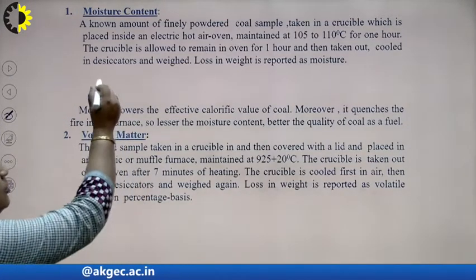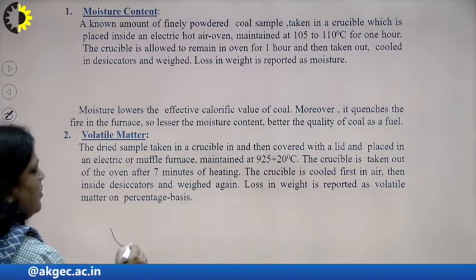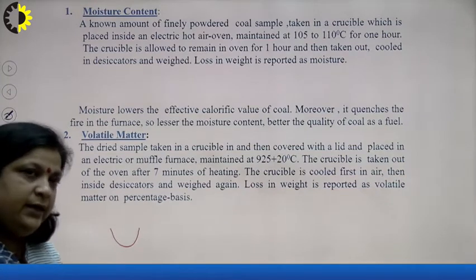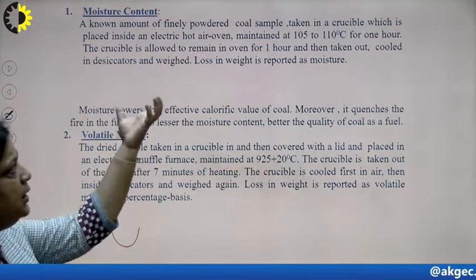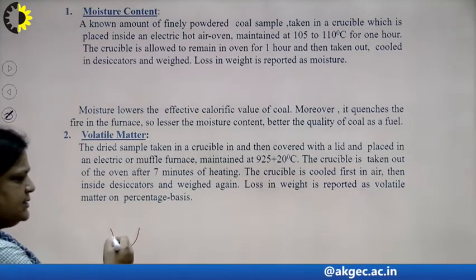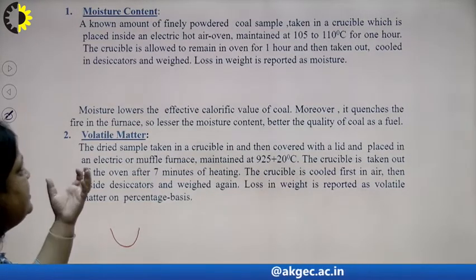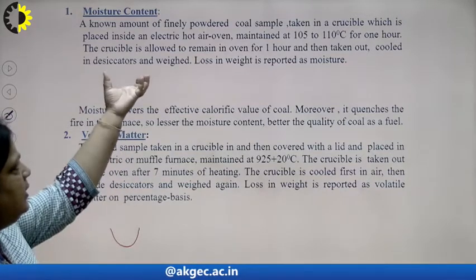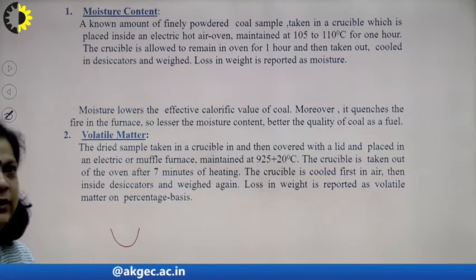To find the moisture content, a known amount of fuel in powder form and dry condition is taken in a crucible. The crucible is a silica crucible, and it is placed inside an electrically heated hot air oven.